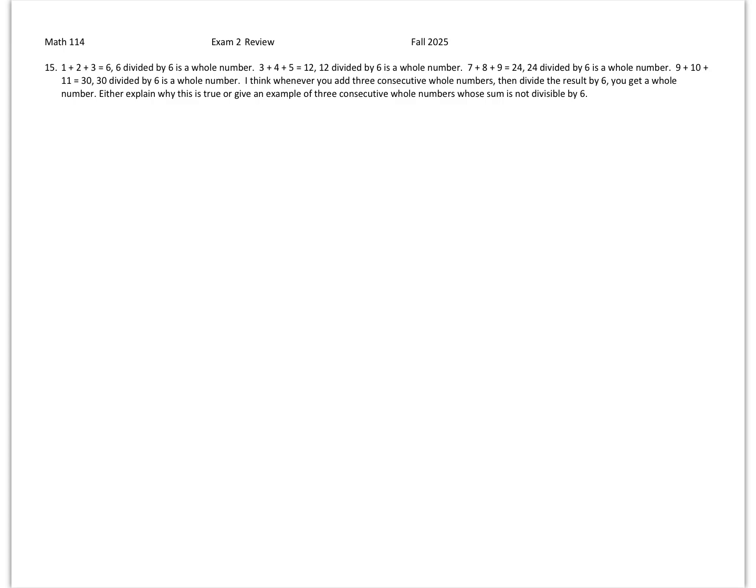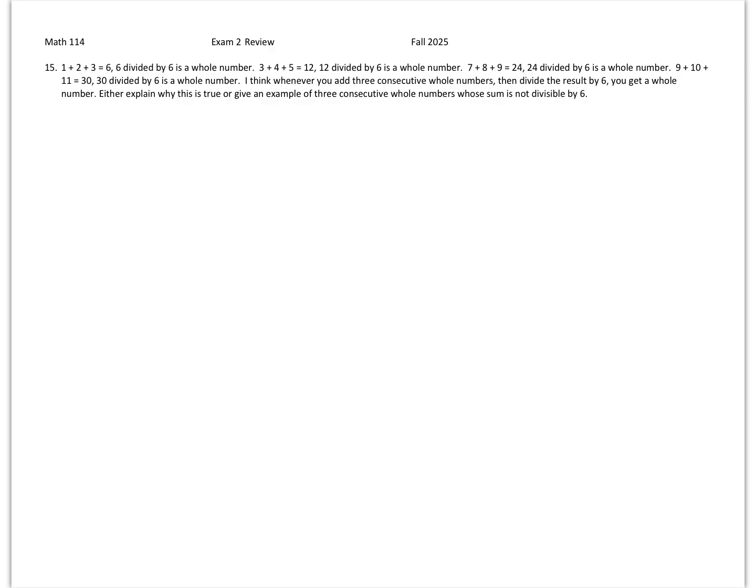Okay, we have 1 plus 2 plus 3 equals 6. 6 divided by 6 is a whole number. 3 plus 4 plus 5 equals 12. 12 divided by 6 is a whole number. 7 plus 8 plus 9 equals 24. 24 divided by 6 is a whole number. 9 plus 10 plus 11 equals 30. And 30 divided by 6 is a whole number.